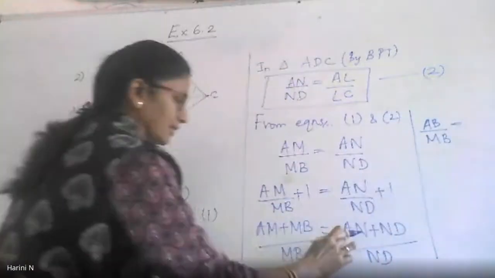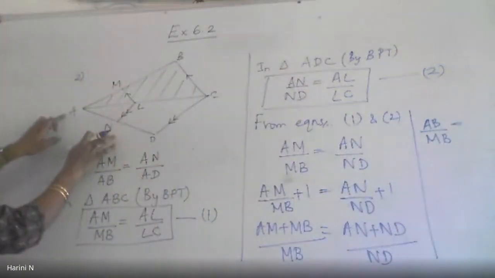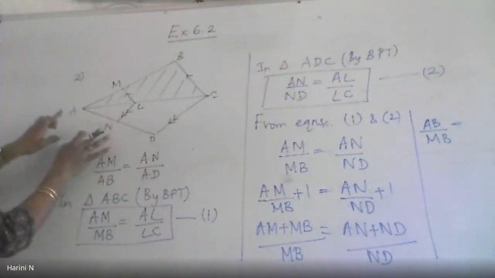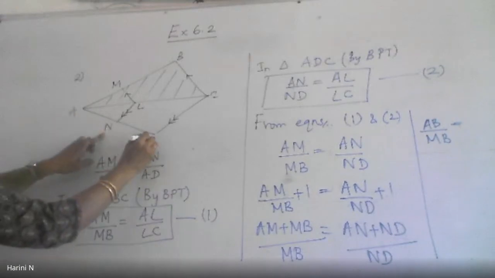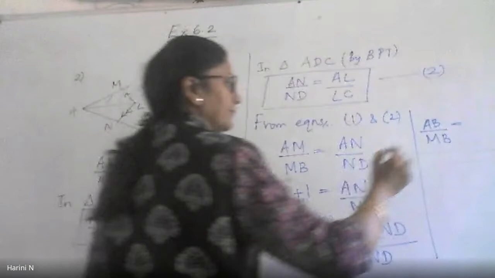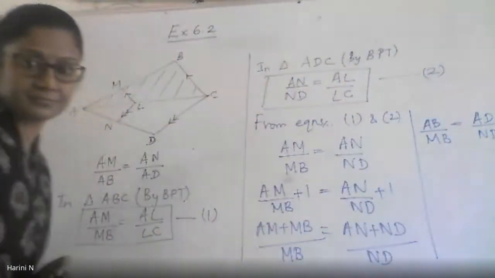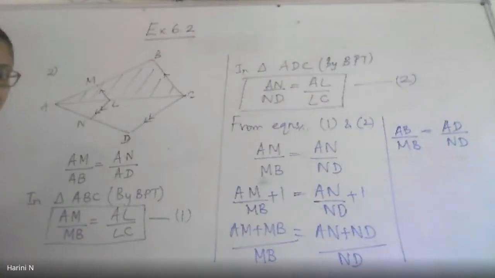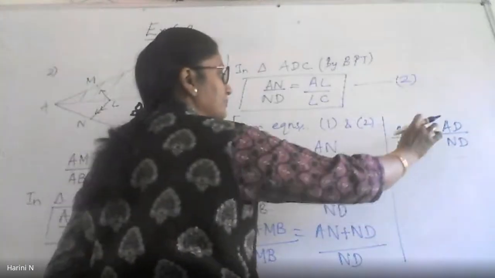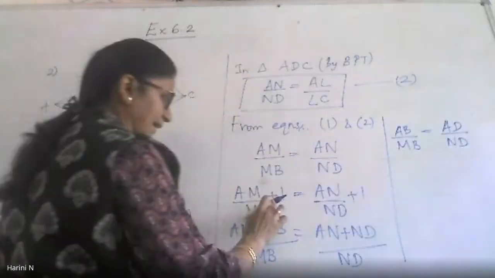Coming to the right hand side, it is AN plus ND. If I add AN and ND, what should I get? AD. Yes, somebody is asking me something. Yes, go ahead. Any doubt? Ma'am, no, ma'am, we are telling just AD. Okay, AD. So AB by MB has become equal to AD by ND because I added 1 to both sides